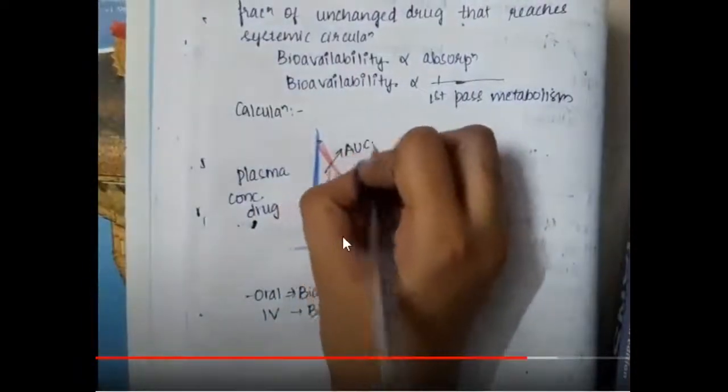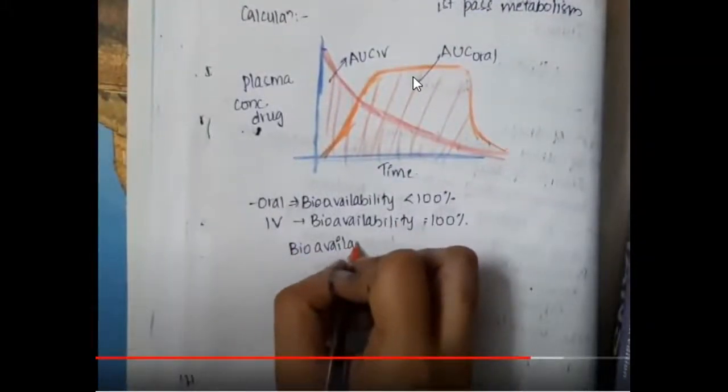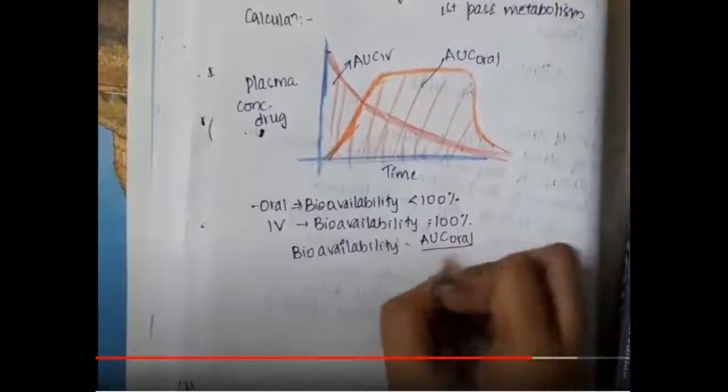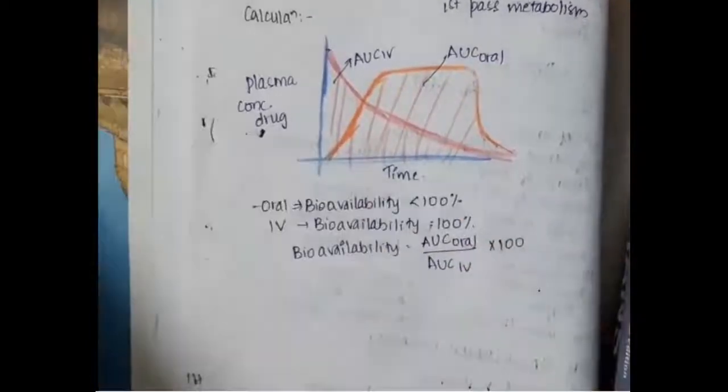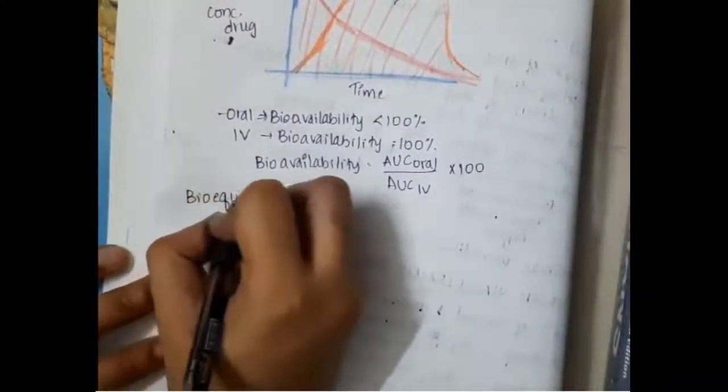See, in the beginning there will be absorption, and once the absorption peaks, the plasma concentration of the drug becomes peak, and then it won't be equal to this peak, because some of the drug will undergo first pass metabolism and some of the drug will not be absorbed. So this area under the curve is the oral bioavailability, which will be less than 100. The formula for bioavailability is the area under the curve for oral divided by the area under the curve for IV, into 100.